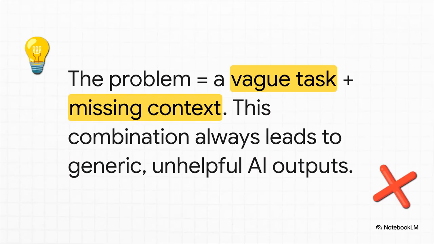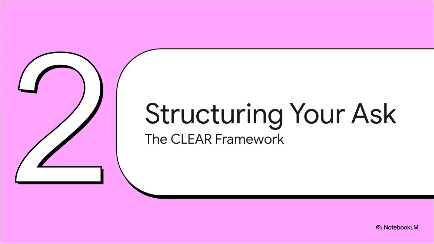So here's the real problem. It's not that the AI lacks creativity. It's that our prompts are missing two absolutely key ingredients: a specific, really well-defined task, and the real-world context that actually gives that task meaning. That combo, a vague task plus missing context, is always going to lead to a generic, unhelpful output. All right, so we've nailed down the problem. Now let's get to the solution.